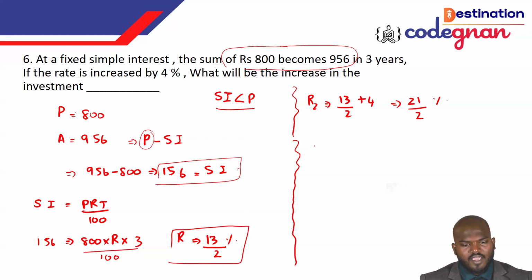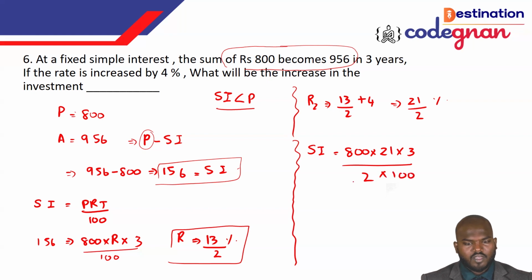And SI, you just want to calculate it. SI is equal to what? SI is equal to PRT by 100. So P, that is principal, will remain the same. Okay. So the 800 I'm calling here. Now R is equal to what? 21 over 2 I can call it, and T is equal to what? It is the next 3 years, right? So that's the thing we can say. And you see this one, guys, times of 100, don't forget, keep the 100. So 100 gets cancelled, 2 times 4 is equal to 8. So then 21 times 3 is equal to what?